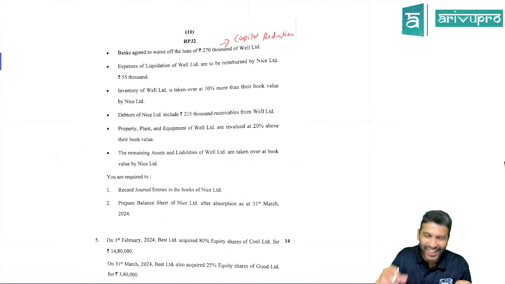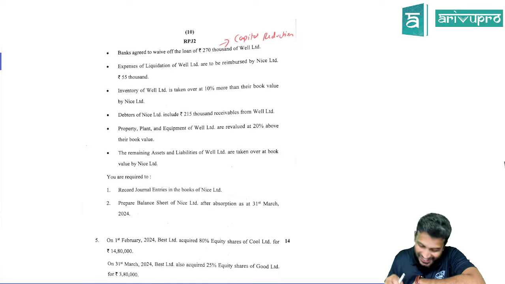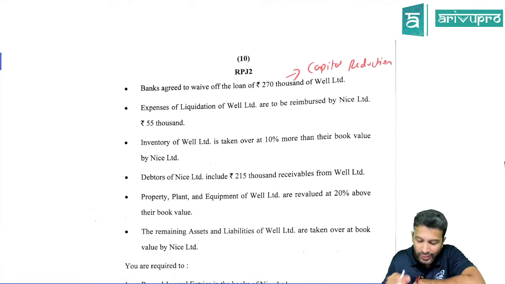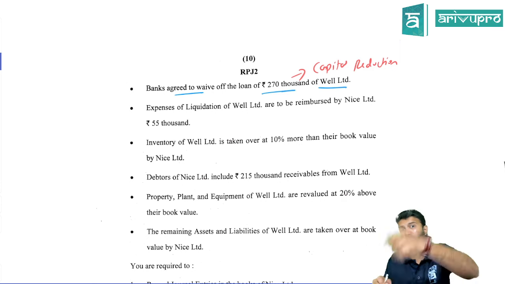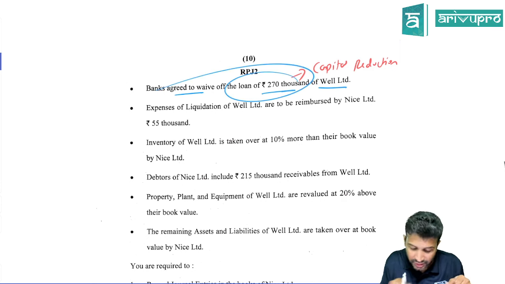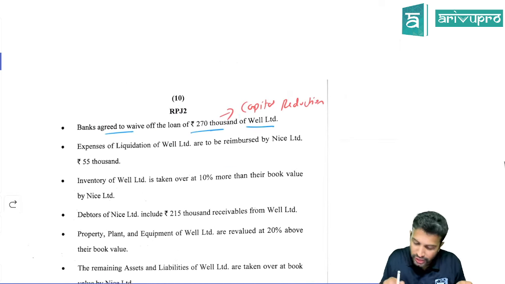So you can understand the challenge with respect to managing time in CA exams. Okay, so the point I want to draw your attention to is, bank agreed to waive off loan of 270 of Well Limited, is what they're saying. Sir, Well Limited is a loss making company and they've agreed to waive off loan, meaning indirectly they're talking about internal reconstruction. So here it is what, sir?